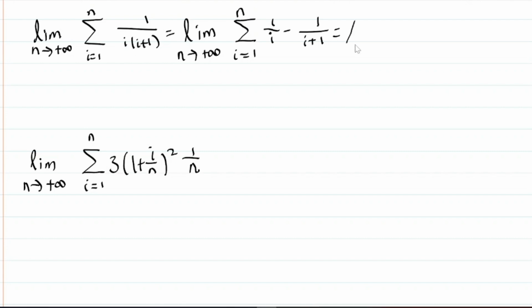This is telescoping, okay? This is just telescoping because we have the i and the i plus 1. So this is going to be the limit as n approaches infinity of 1 minus 1 over n plus 1. Okay, but this is going to approach 0, so we're just going to get 1. Okay, that wasn't too hard, was it?